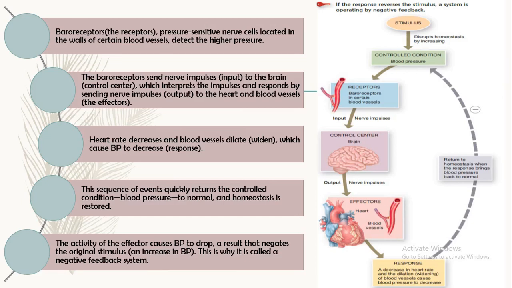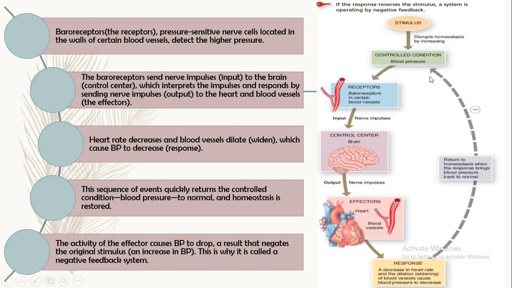The activity of the effector causes blood pressure to drop, a result that negates the original stimulus, which was increasing blood pressure. This is why it is called the negative feedback mechanism. Now see in that diagram, here is the stimulus, which occurred due to the disturbance of homeostasis. It increases the blood pressure, the control condition. Next one is the receptor.